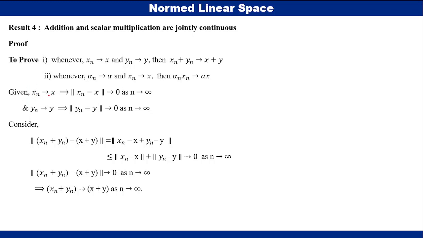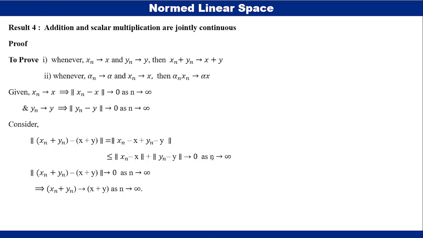Given xn converges to x, this implies norm xn minus x converges to 0 as n tends to infinity. Similarly, yn converges to y implies norm yn minus y converges to 0 as n tends to infinity. Now consider norm of (xn plus yn) minus (x plus y), which is equal to norm of (xn minus x) plus (yn minus y). So this is less than or equal to norm xn minus x plus norm yn minus y.